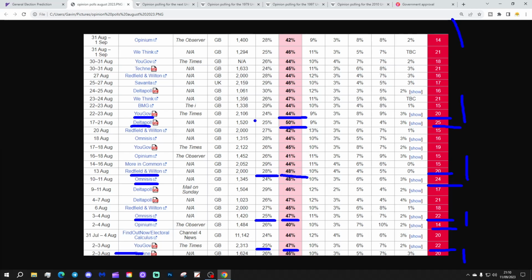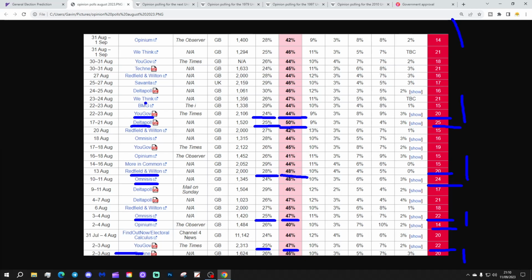I'm not sure, but you probably have to go back to the 1950s, maybe to the 1930s, for the last time a party won an election with half of all voters voting for them. Conservatives on 25% in that opinion poll.